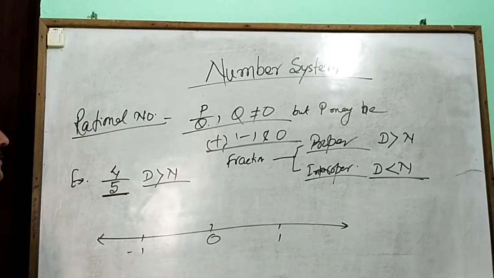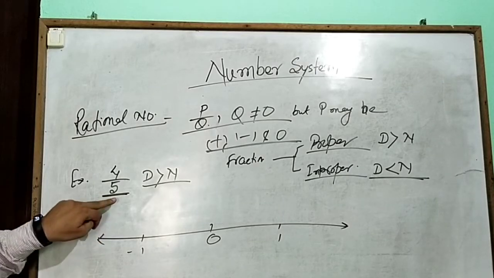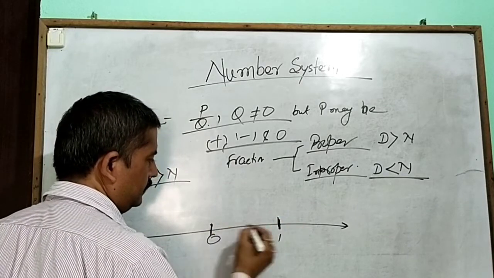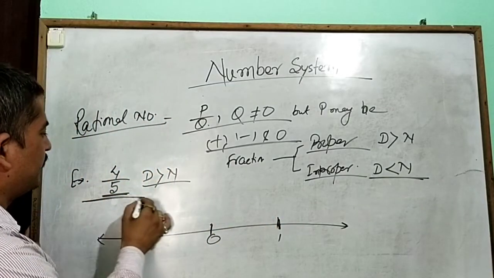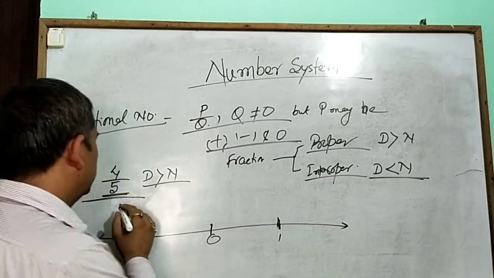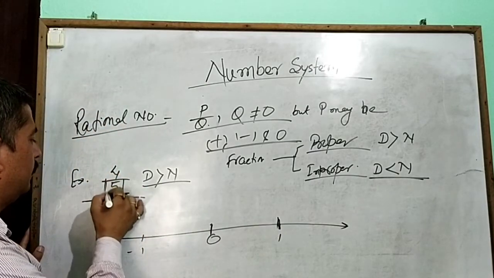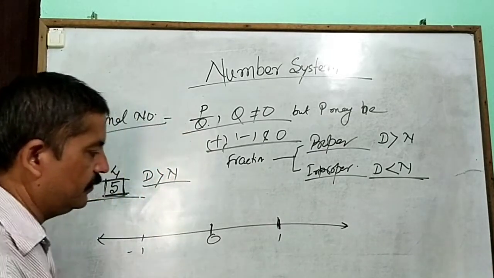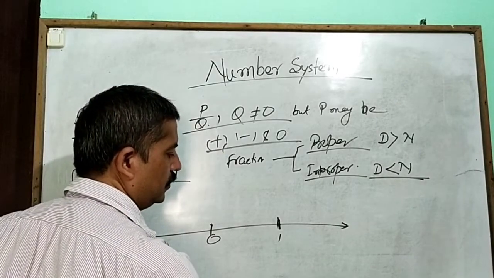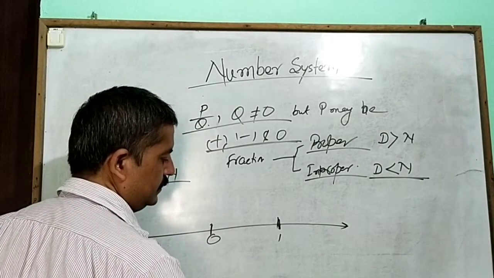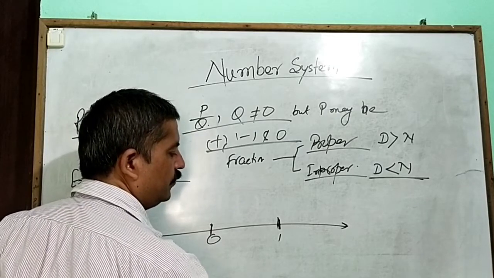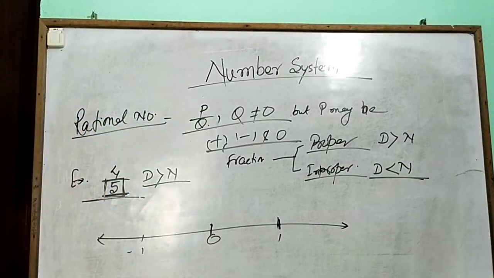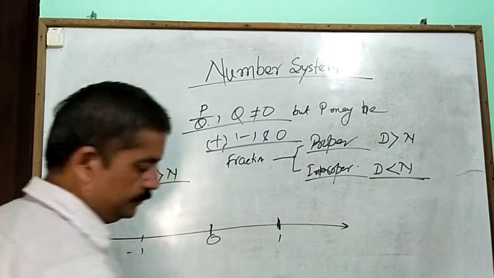First of all, what is the denominator? Denominator means the division of that number. It is a proper fraction, so it lies between 0 and 1, and we divide it into 5 equal parts. If we have any line, how do we divide it into 5 equal parts? You just put 4 lines: first, second, third, fourth, fifth. That divides it into 5 parts. So you just put the 4 lines between them.